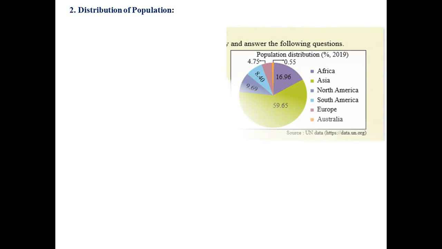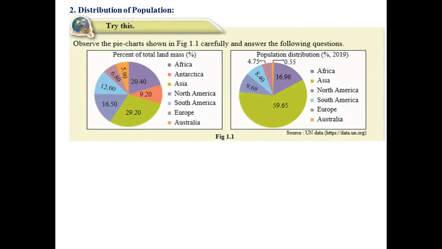The second point is distribution of population. The next example is solved before studying this point. Try this. Observe the pie chart shown in figure number 1.1 carefully and answer the following questions. Pie chart 1, percent of total land mass. Pie chart 2, population distribution.